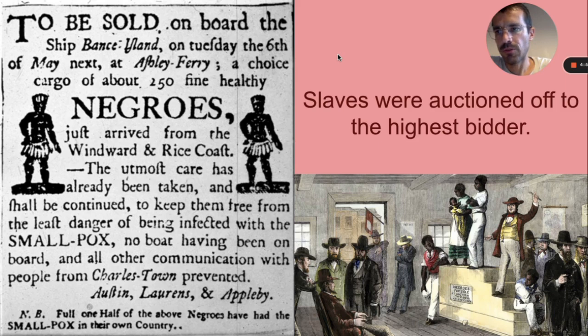Once slaves arrived in the New World, they were auctioned off to the highest bidder. Slaves were expensive, about $1,000 each, which in today's money is about $30,000. The owners of plantations who could afford to buy slaves were wealthy and powerful men.